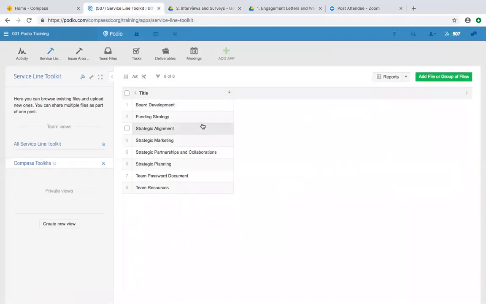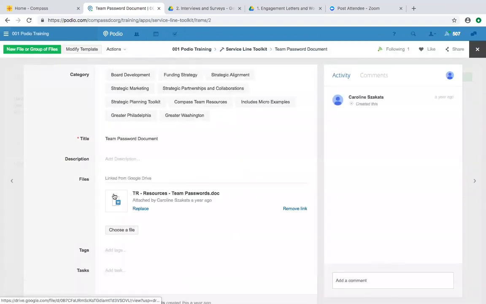A couple of other things that I want to point out in the Service Line Toolkit. The team password document has all of the passwords to the resources that we provide to the teams. For example, GuideStar and SurveyMonkey are two of those. We are having some issues with our SurveyMonkey account currently, but if you are planning on using that, please reach out to either me or Mary Chandler, and we can direct you to how to get access to that resource.